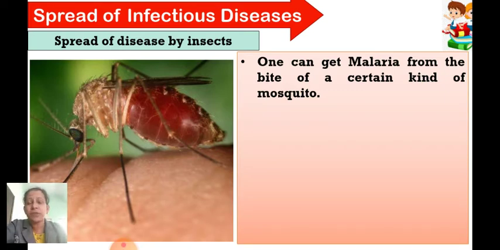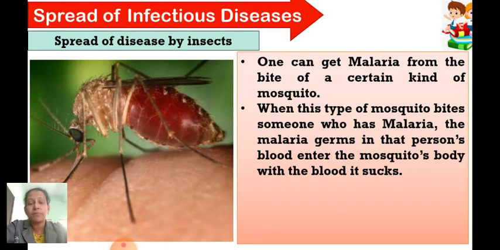Actually it is not mentioned in your textbook, but the name of the mosquito which causes malaria is the Anopheles mosquito, and it is the female Anopheles mosquito. So if you want to remember, you can remember the name of the mosquito. It is the female Anopheles mosquito which causes the malaria disease.